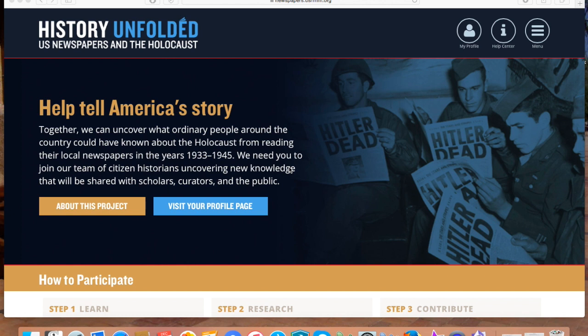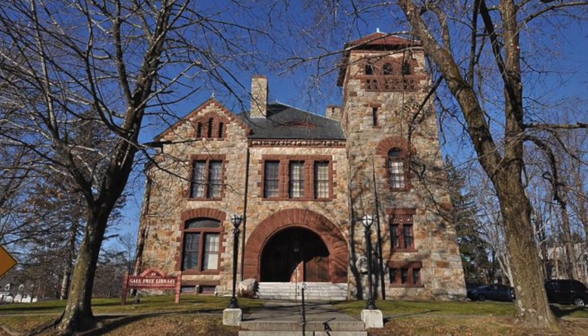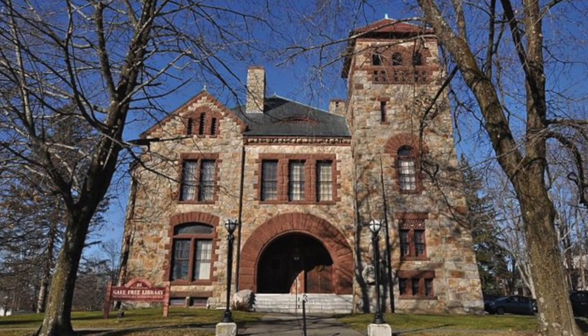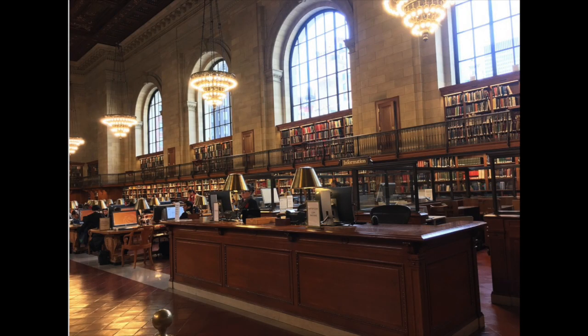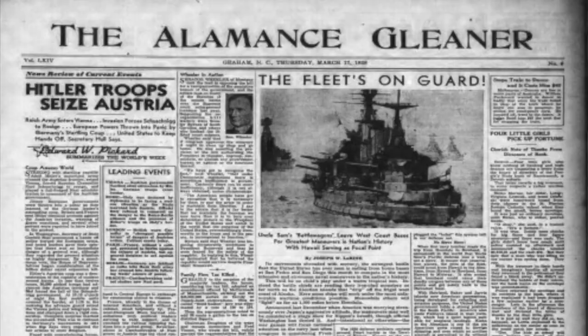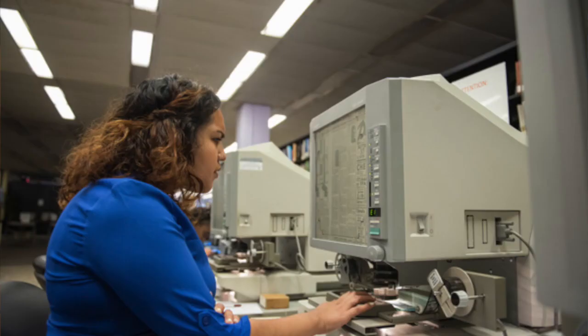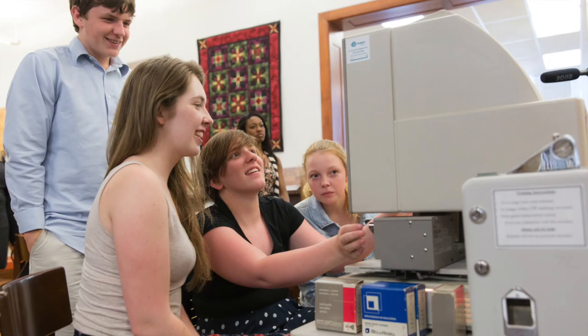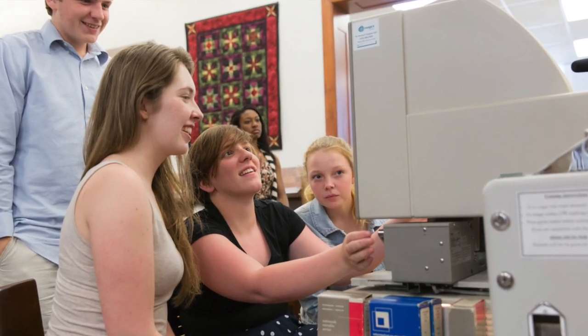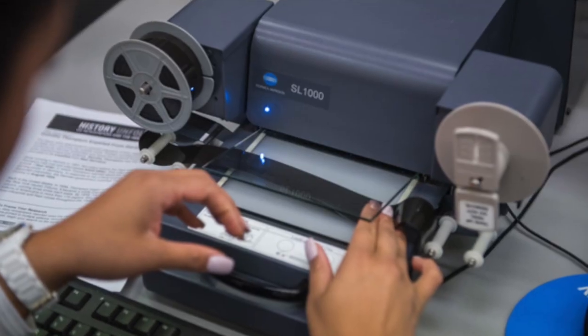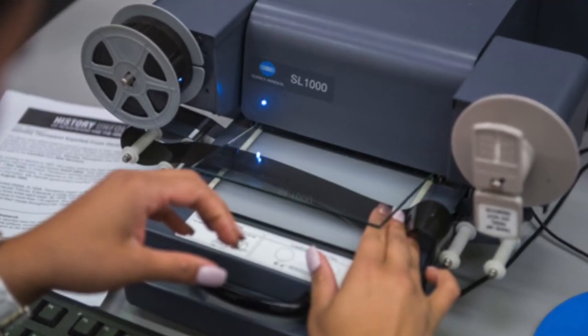The best place to start is your local library. Librarians will often know about local newspaper collections, and the museum is particularly interested in articles from small town papers. A lot of small papers are not online yet and can only be accessed through local libraries and archives. Librarians will also be able to show you how to use a microfilm reader.